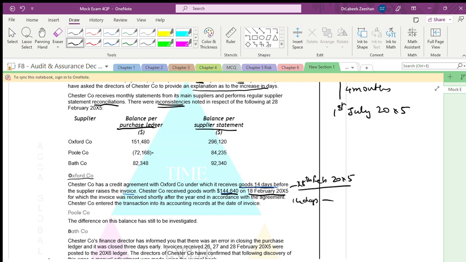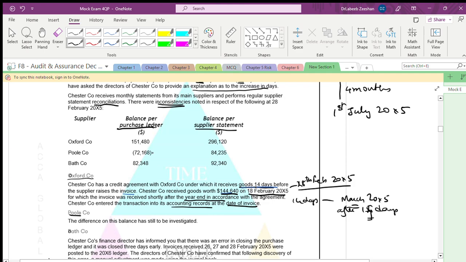They will receive the invoice somewhere in March 2005, after 14 days. The invoice was received shortly after the year end. In accordance with the agreement, Chester entered the transaction in the accounting records as per the date of the invoice. They received it after 14 days, by which time it was the next financial year, and they entered it as per the invoice.